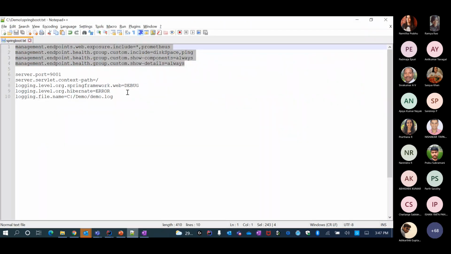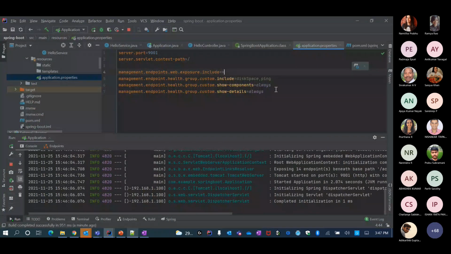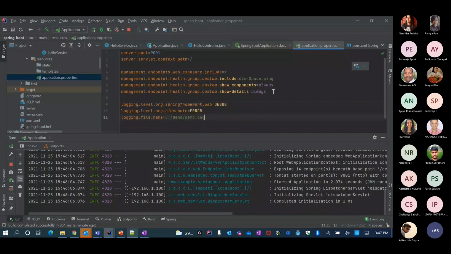Before that, let me enable logging. Let me add these. I'm just saying that the logging level is debug and this is my log file location.